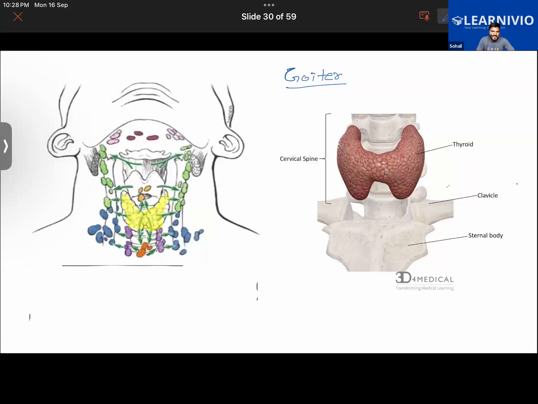The main reason is that, as you would have learned in deficiency diseases, if a person's diet has a deficiency of iodine, the person will suffer from it. The most common cause of goiter in the whole world is iodine deficiency. When the body does not have enough iodine to produce the thyroxine hormone, the person will suffer from this. There is a gland in our throat called the thyroid gland.